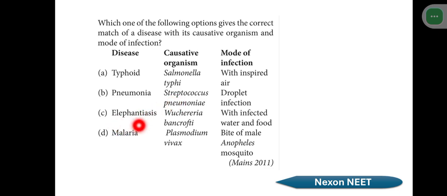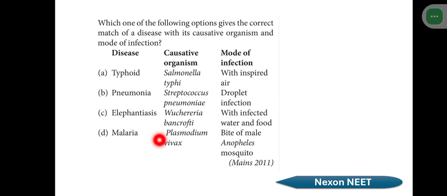Elephantiasis: Wuchereria bancrofti with infected water and food. No, it is wrong, because elephantiasis is caused by the Culex mosquito, which bites a man and transmits the filarial worm Wuchereria bancrofti.